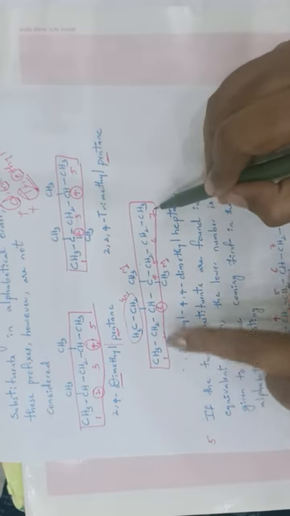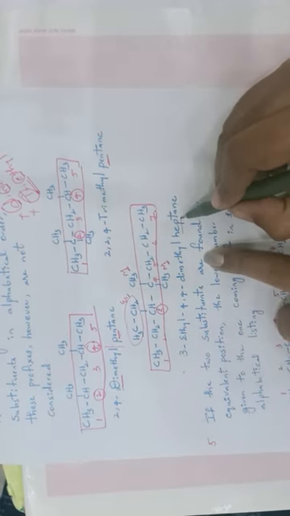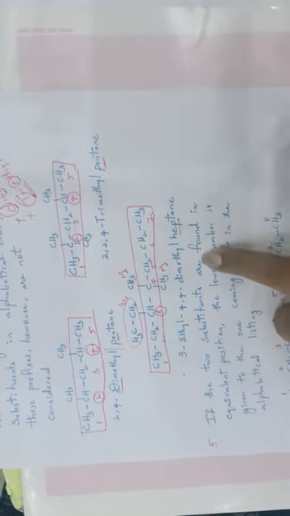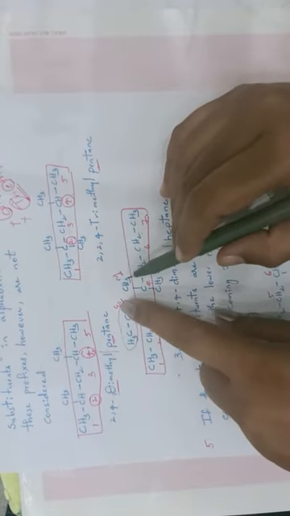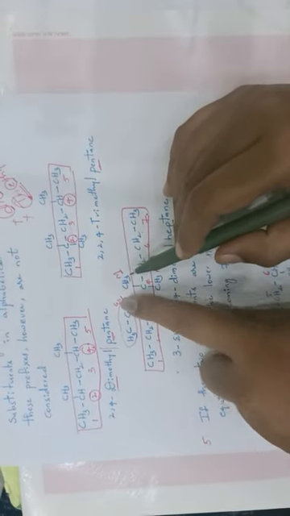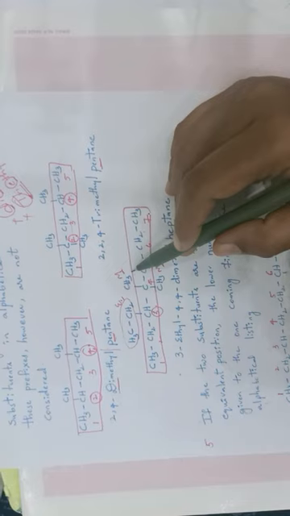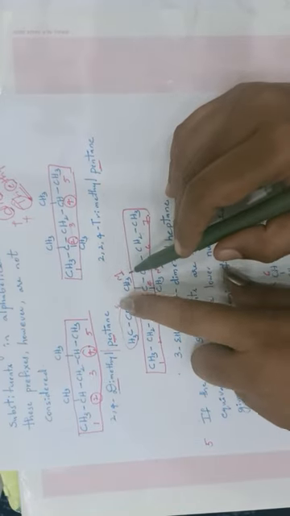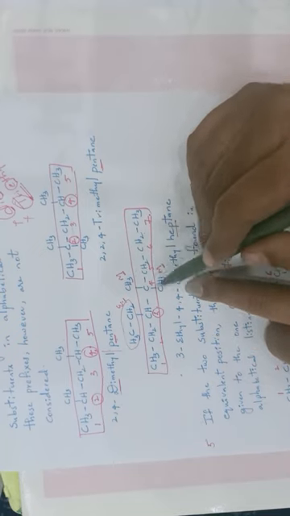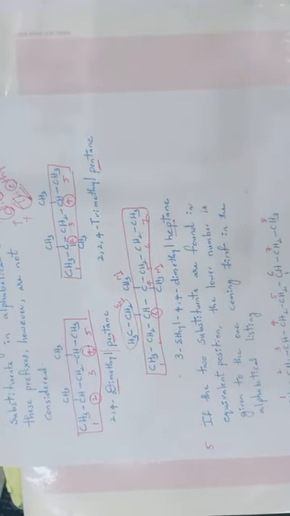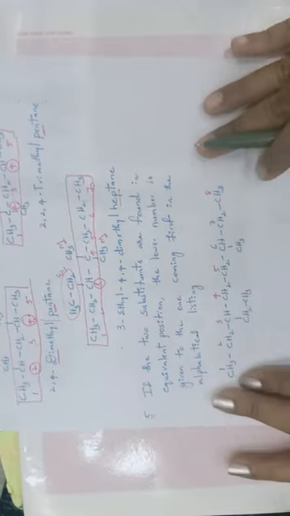Due to containing 7 carbons, the word root is hept. And single bonds are present, so the suffix is ane. That's it. If 2 different substituents are present, they have to be mentioned according to alphabetical order. Among ethyl and methyl, ethyl comes first. So 3 ethyl, 4, 4 dimethyl heptane. That's it.